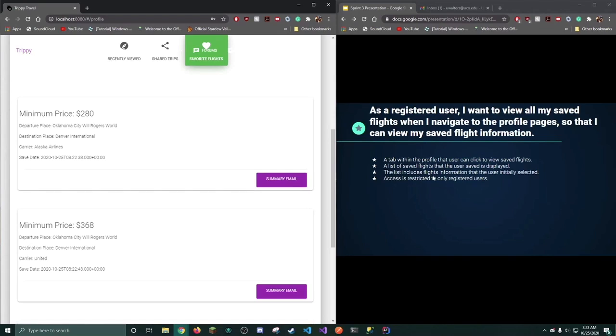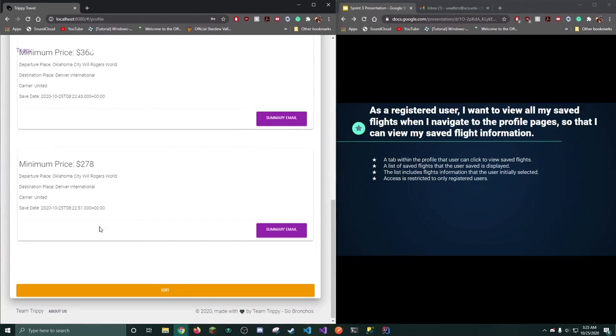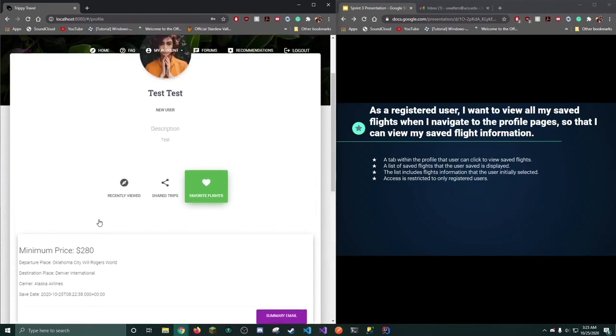The list includes flight information that the user initially selected, and this is the same information that the user selected when they made the search and when this information was generated to the user. As I mentioned earlier, this is the same information that the user selected when they made the search.